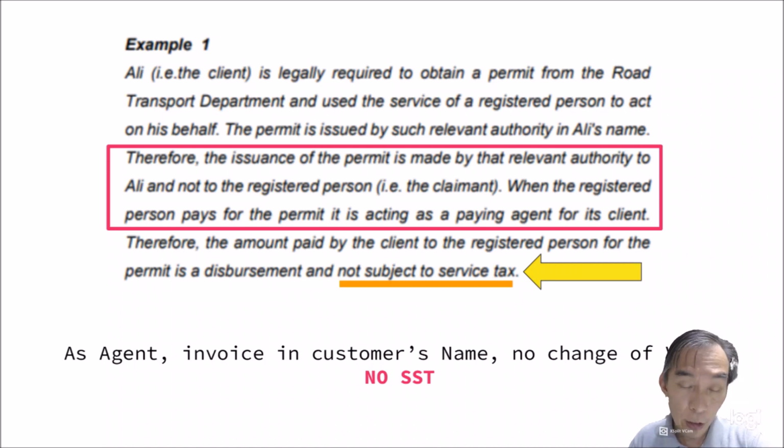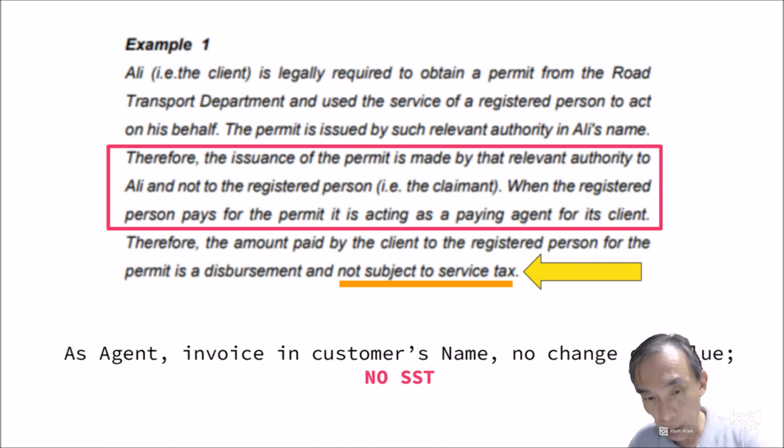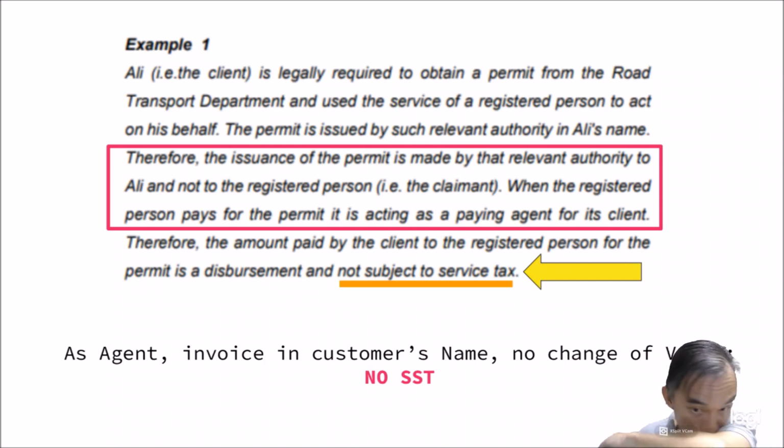So as an agent, you are also a runner, or a broker, you are just an intermediary. You do not make decisions, you just follow instructions, in this case instructions from Ali. Ali asks you to go and renew his road tax, you do the payment, then you go back and show the road tax to Ali, and then you claim the money. So that money is actually a disbursement and is not subject to service tax. No change in value. If it is 50 ringgit, it is 50 ringgit.